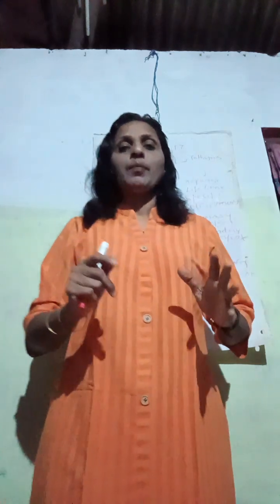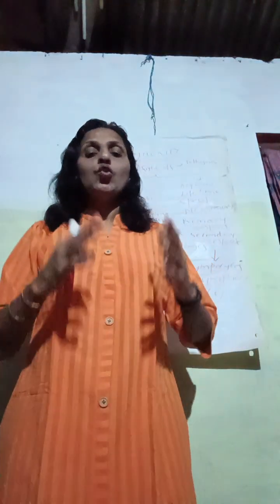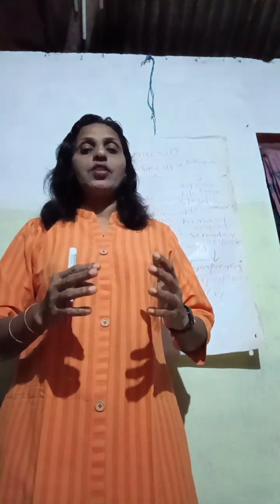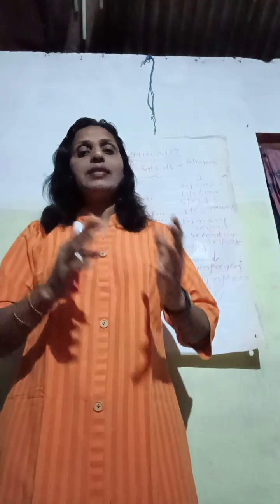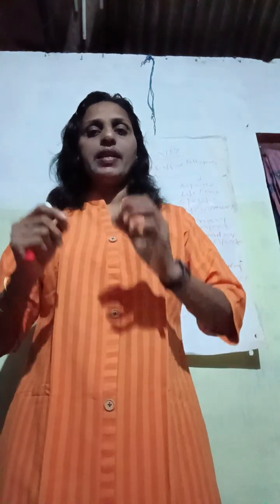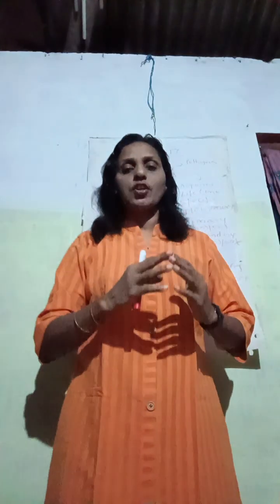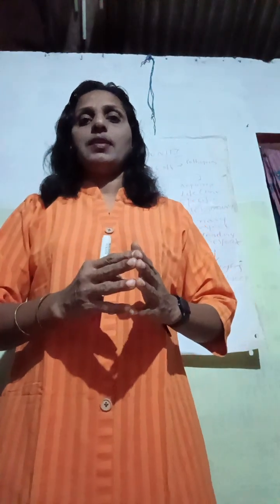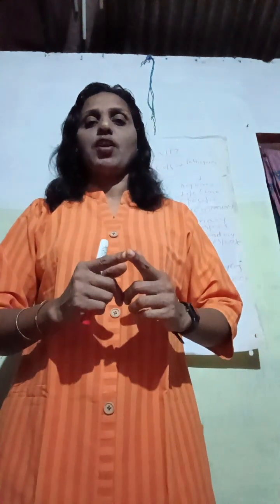Once again, acquired immunity, we can classify it into 2 more types. We can call it humoral immunity and cell-mediated immunity. So what exactly is humoral immunity? As the word suggests, humoral means body fluid. The main body fluid is blood. So antibodies are present in the blood. So humoral immunity is concerned with the production of antibodies.